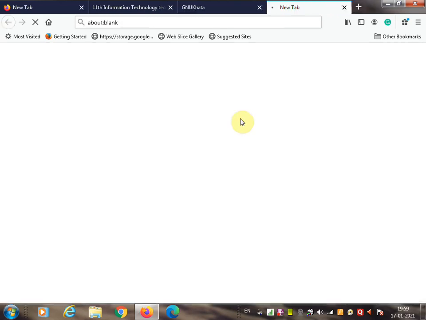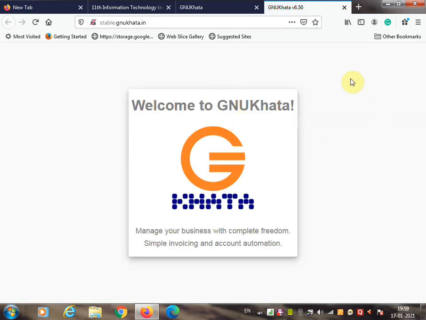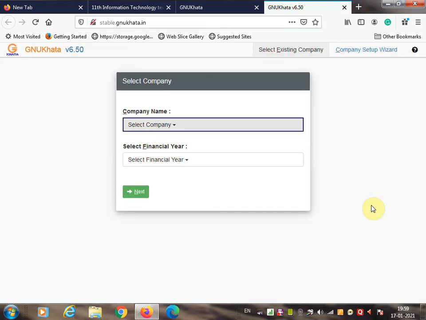Once you click on submit, you will come to the welcome screen of GNU Khata, and the same screen is shown in your textbooks on page number 87, opening screen of GNU Khata. Here it asks for the company name and to select the financial year.